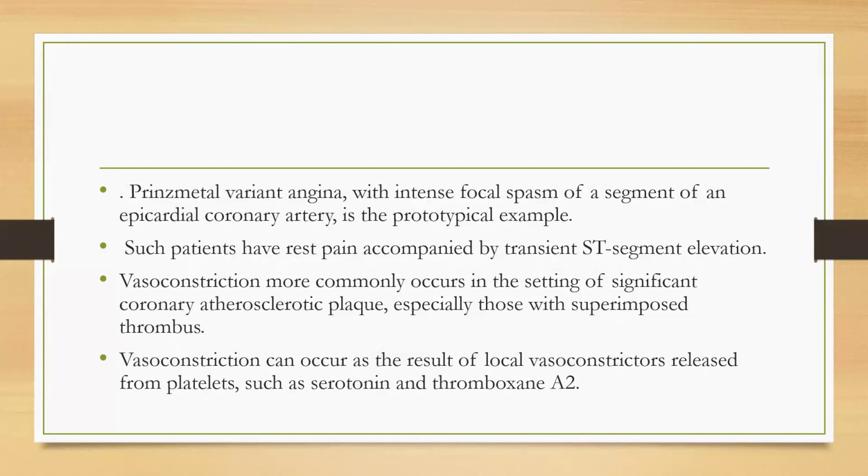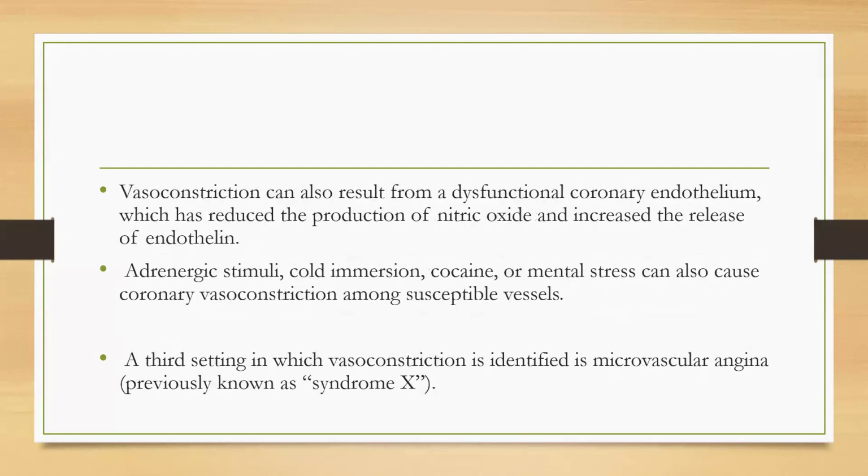Vasoconstriction more commonly occurs in the setting of significant coronary atherosclerotic plaque, especially those with superimposed thrombus. Vasoconstriction can occur as a result of local vasoconstrictors released from platelets such as serotonin and thromboxane A2. Vasoconstriction can also result from the dysfunctional coronary endothelium, which has reduced production of nitric oxide and increased release of endothelin. Adrenergic stimuli, cold immersion, cocaine, and mental stress can cause coronary vasoconstriction among susceptible vessels.